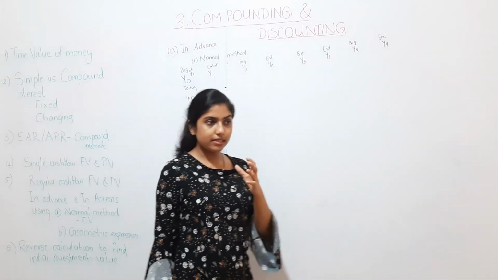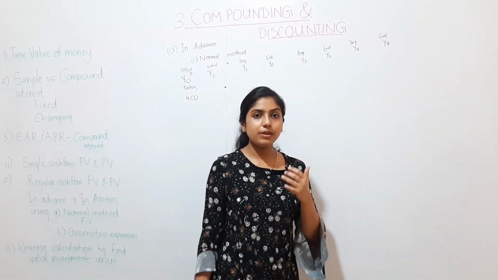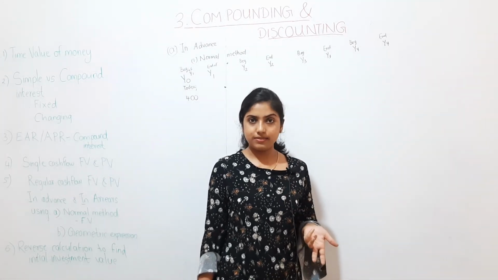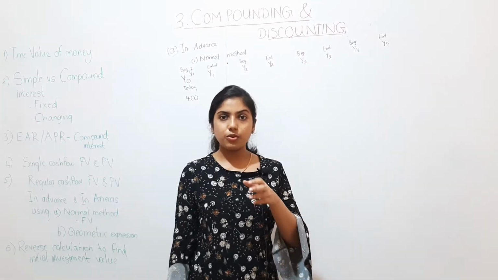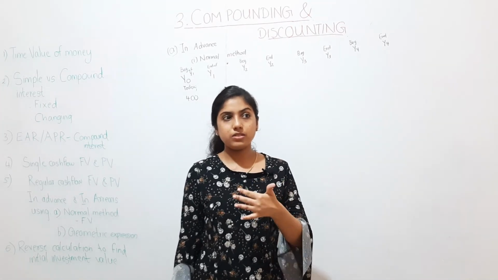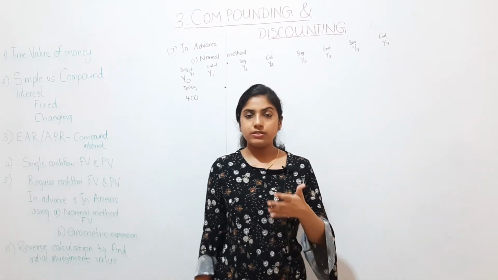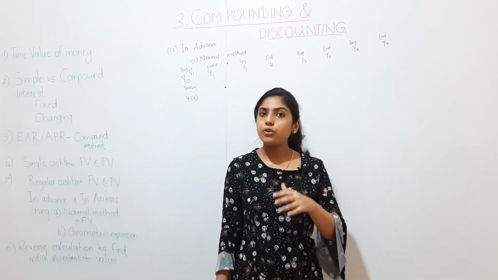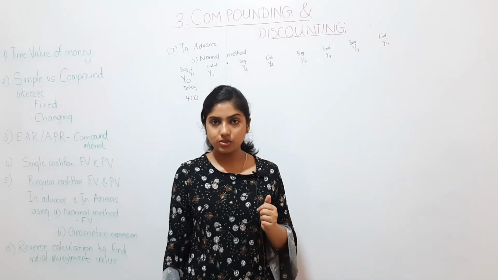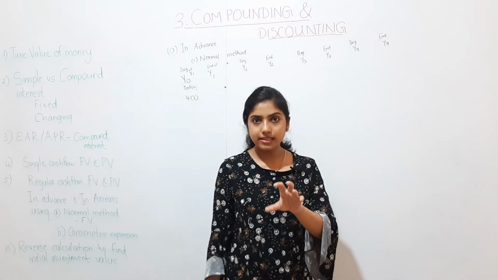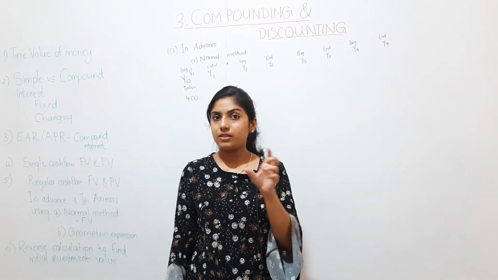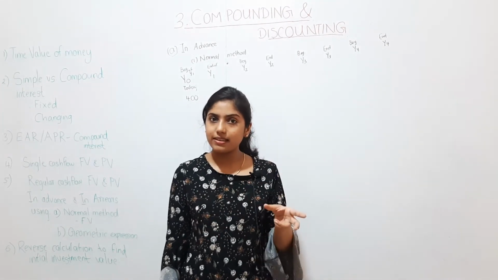We say something is advance when we make a payment before that event happens, right? Let's say we promise to have a tuition class. The lecturer asks for an advance fee before giving the lectures to the student. Giving the lecture is the action, but before the action the fees are paid.